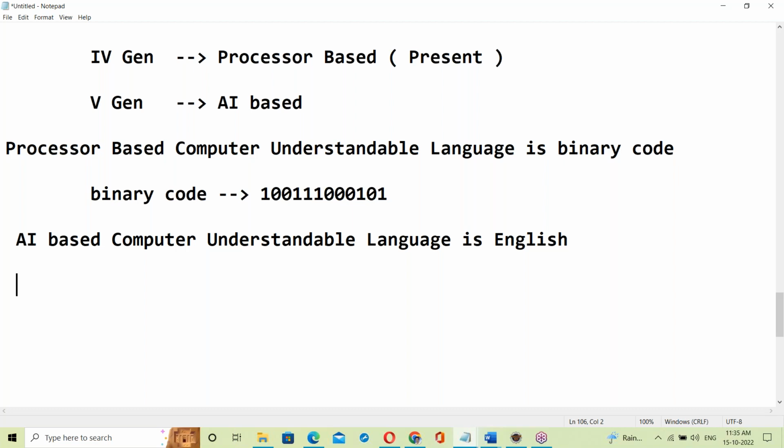Next, AI based car. If it is an AI based car, we can control that car from anywhere. Once AI based cars come, it's a driverless car. First you define the route, and then it goes automatically. No chance of accidents.